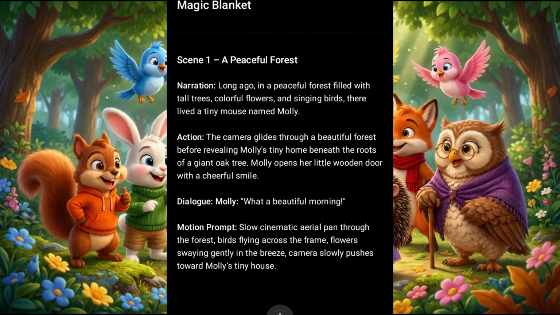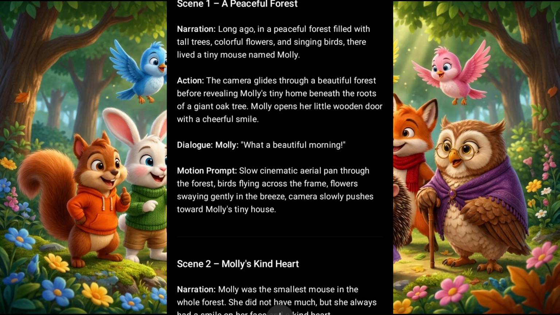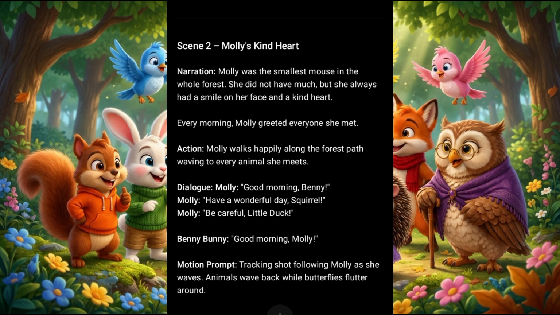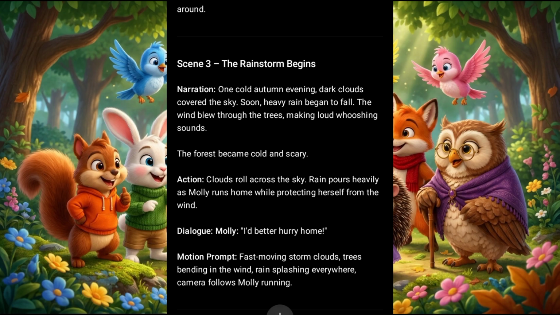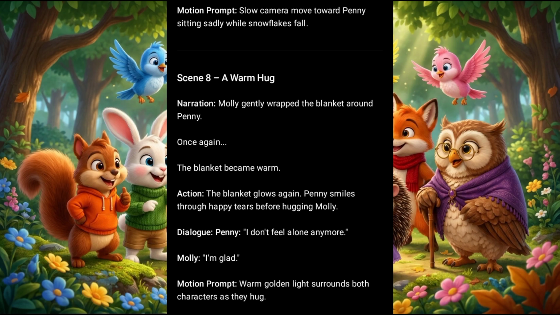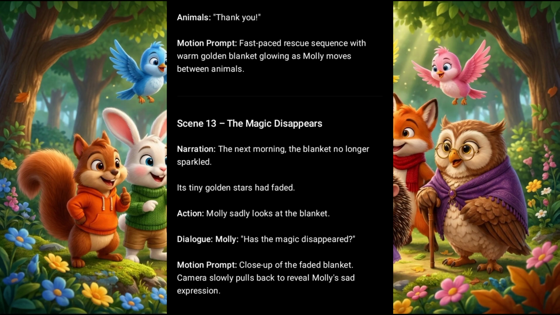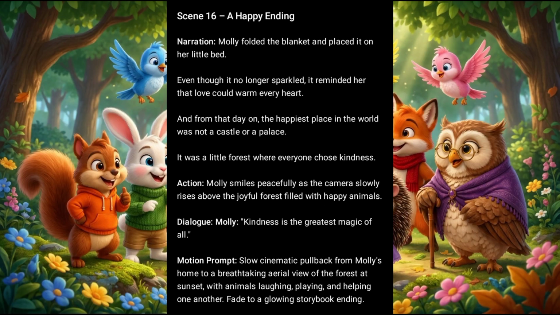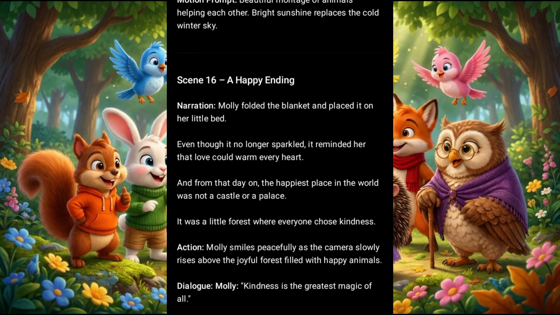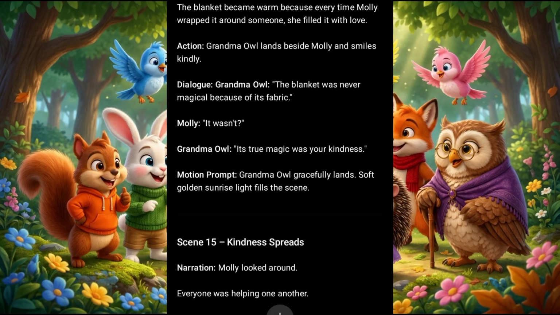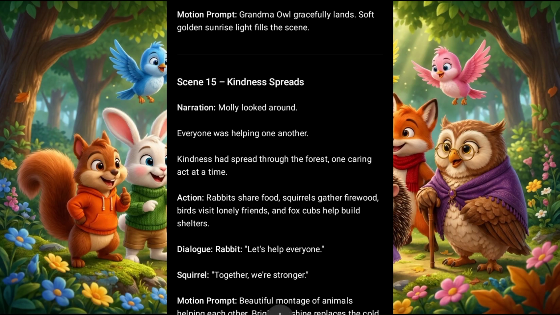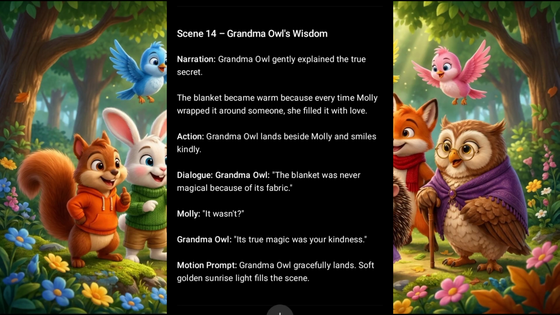We have the narration, the action, and the dialogue for scene 1, the narration, the action, and the dialogue for scene 2. We have the narration, the action, and the dialogue for scene 3 up to scene what again? It even gave me up to scene 16. Yes, and each of the scenes has the action, the dialogue, and the narration. Do you understand? So this is it.